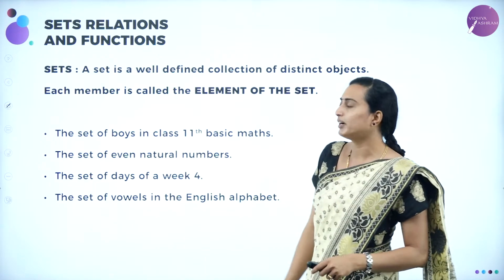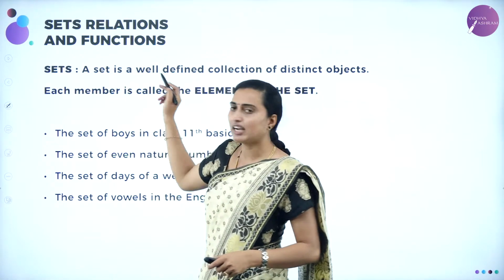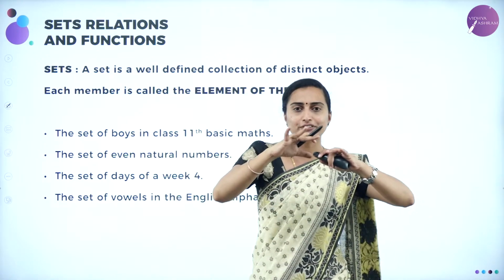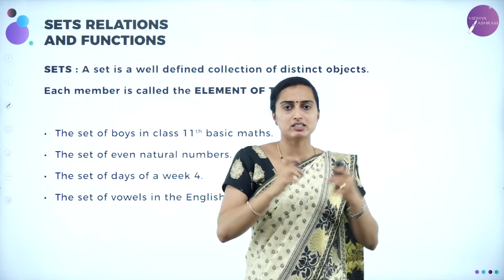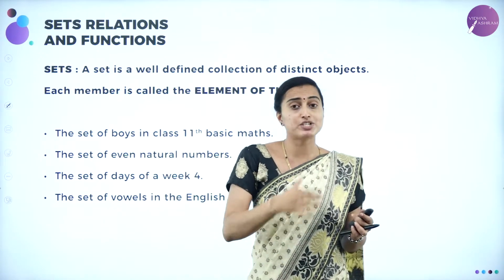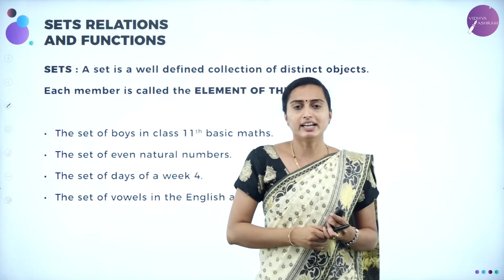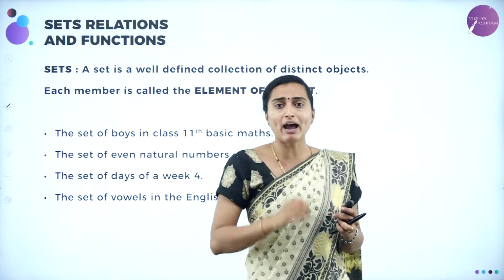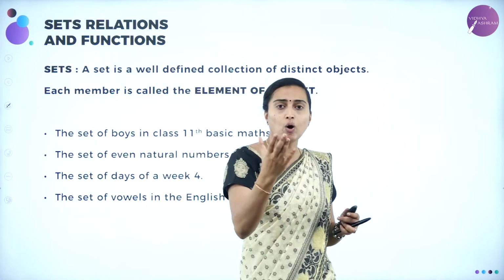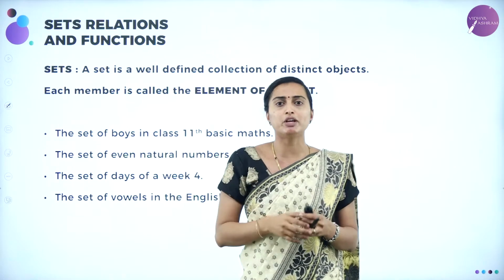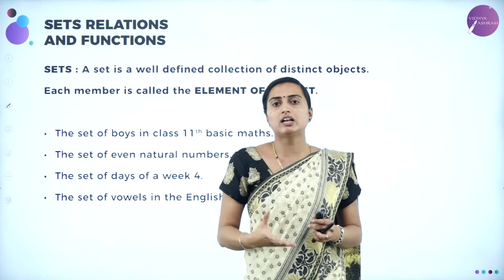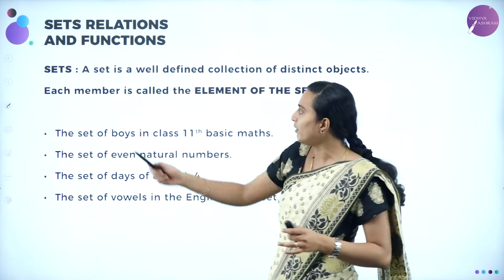See, a set is a collection of well-defined objects. You are going to have a set of clothes, especially modern clothes, or a set of books arranged in a school bag, or a set of books arranged in a college bag. Books are nothing but the elements. So we are going to have it as a set.